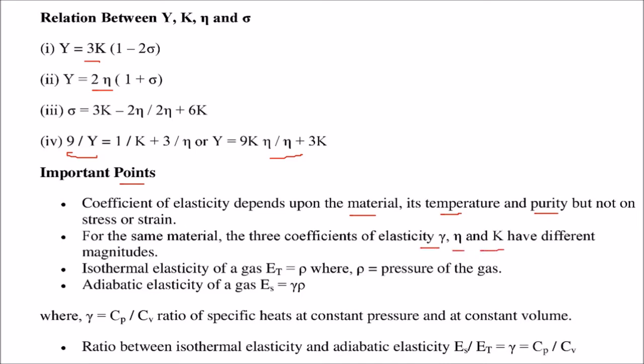The isothermal elasticity of a gas, which is given by Et, is P, where P is the pressure of the gas. Adiabatic elasticity of a gas, Es, is gamma P. Gamma is simply Cp by Cv, the ratio of specific heat at constant pressure and constant volume. The ratio between adiabatic elasticity and isothermal elasticity, Es by Et, is gamma, which is given by Cp by Cv.